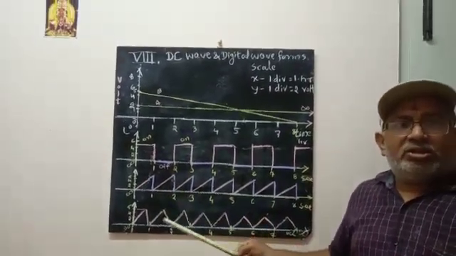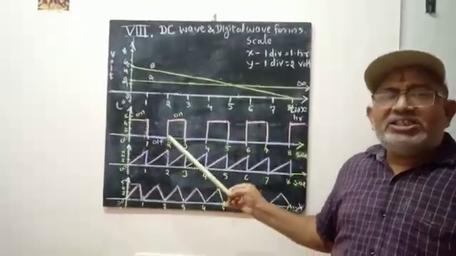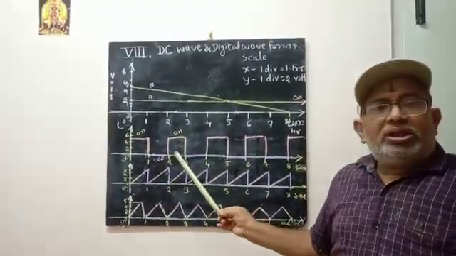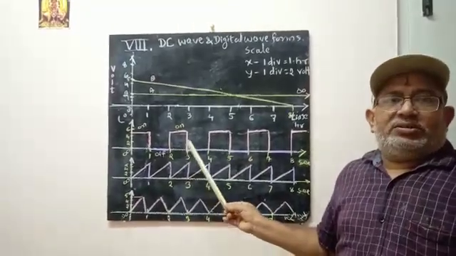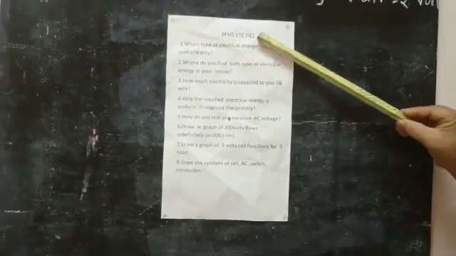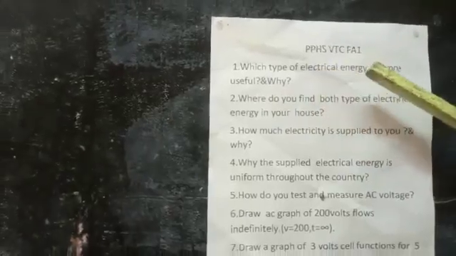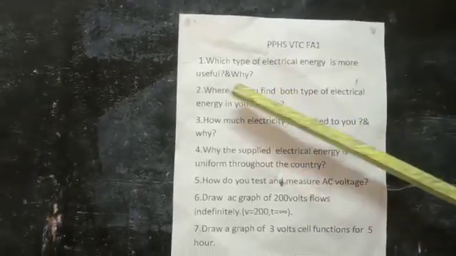Now let us know the assignment. This is the end of the first practical. Let us know the assignment work. Children, assignment number 1 on practical number 1. Which type of electrical energy is more useful and why?